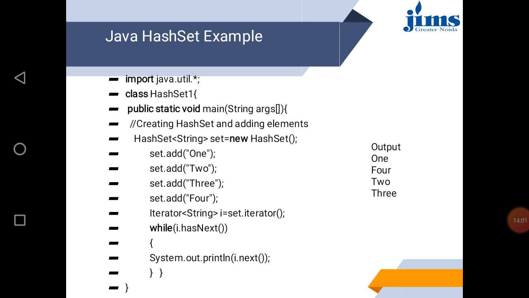In this way you can add different values in the set, and at last we create an iterator. Iterator is also used to iterate all the elements from the list, and using hasNext and next methods we can go to the next element and print the value.